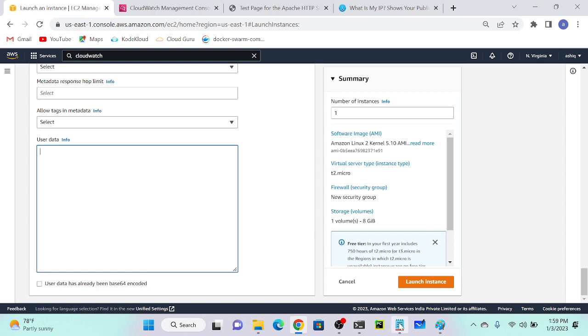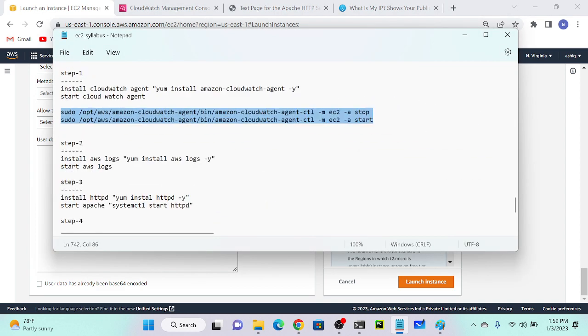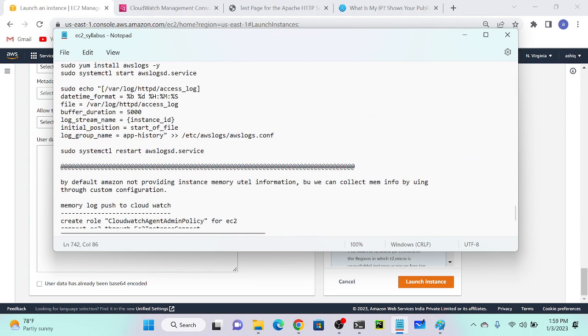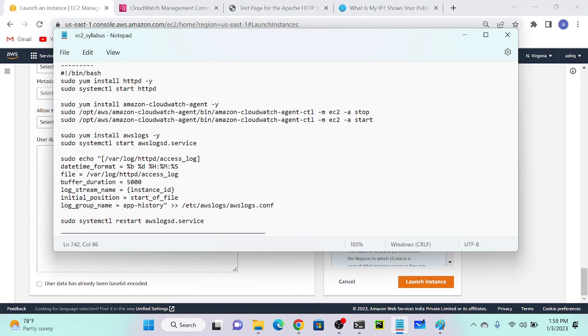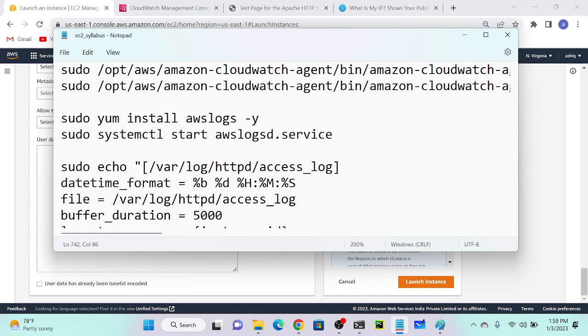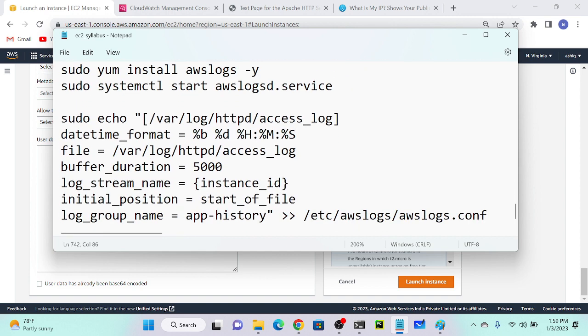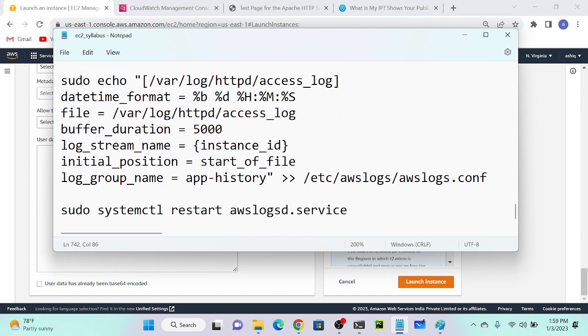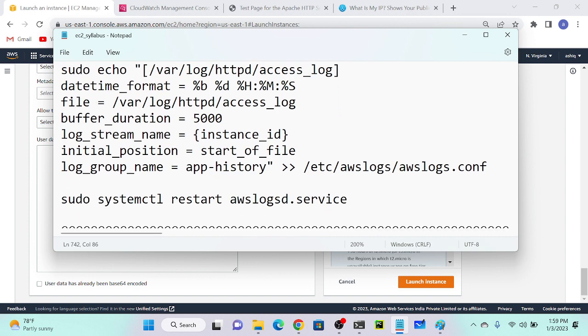Okay. So I already created my user data. I will show you what it says. Here you can see the first command: I'm going to install my Apache. Then I'm installing my CloudWatch agent. I'm stopping and starting my CloudWatch agent. Then installing awslogs. Then starting awslogs. Then, whatever steps we did over there, it is the same step. We'll copy this file, then paste it wherever. awslogs and awslogs.conf, this file.